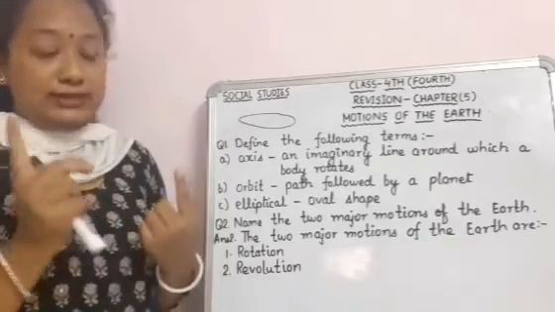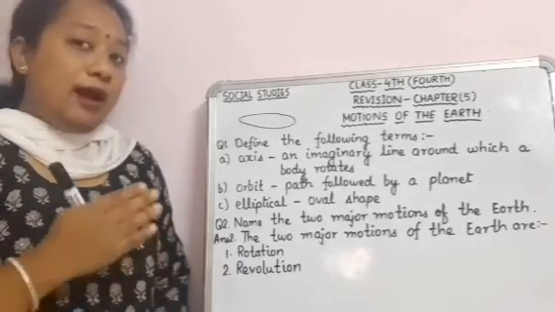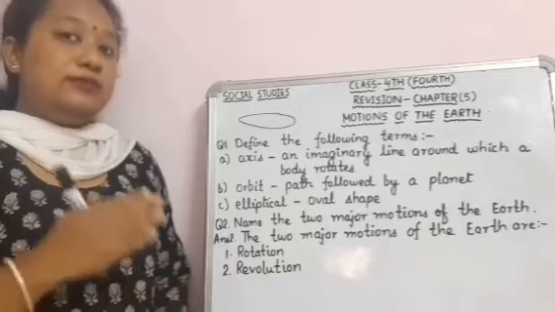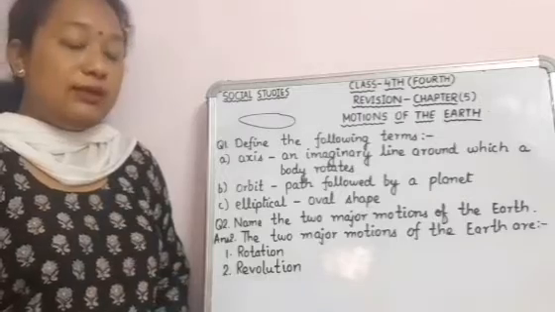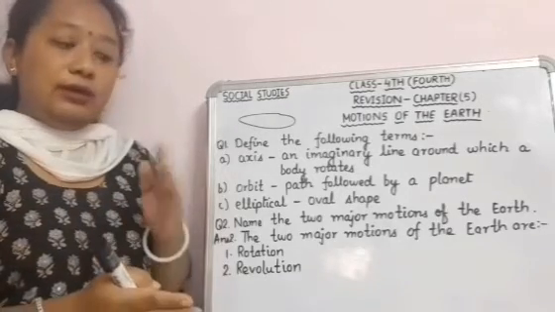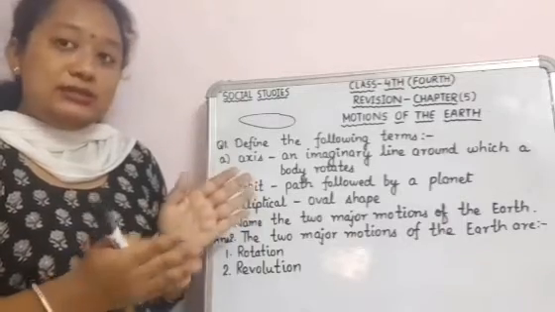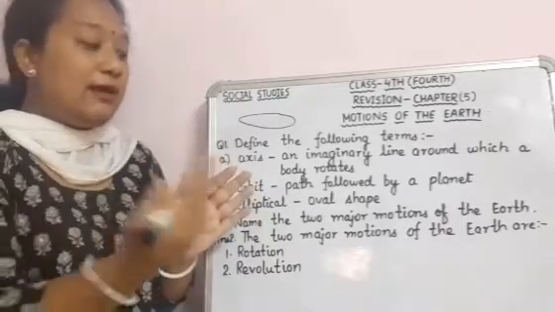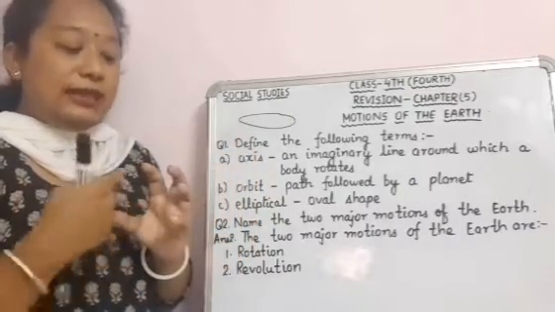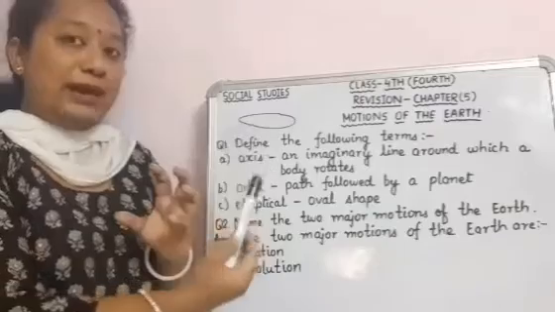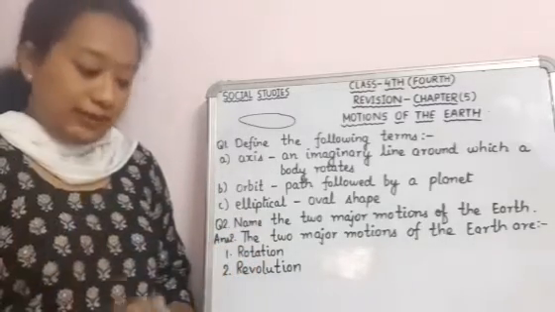When the half portion of the earth faces towards the sun, that portion has day, and the rest of the portion that is not facing the sun has night. When it rotates, the back portion comes in front and experiences day, and the front portion goes back and experiences night. And it happens every day.